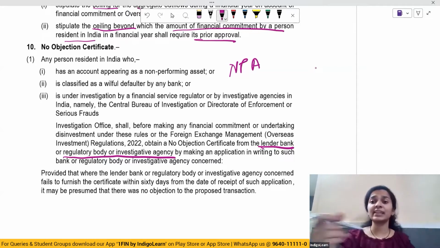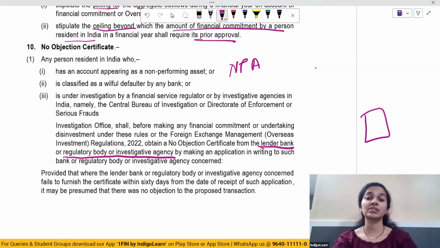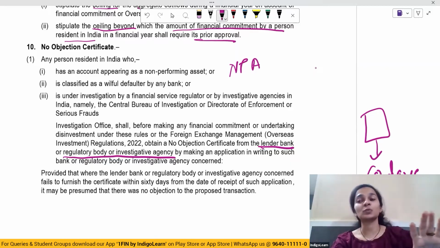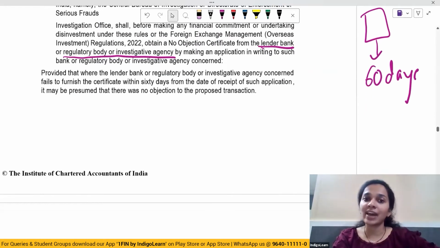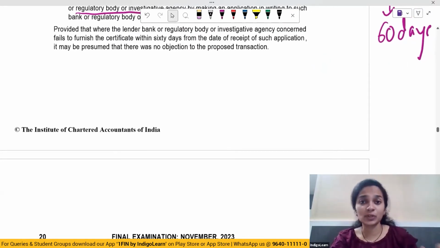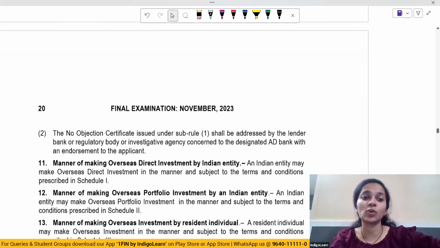However, say this application has been made by this person resident in India, and there's no response to this application within 60 days by these bodies. Then it shall be deemed, it will be presumed, that there's no objection. If they had an objection, they would have responded within 60 days. Since no response has been received, it shall be presumed that these authorities do not have any objection.